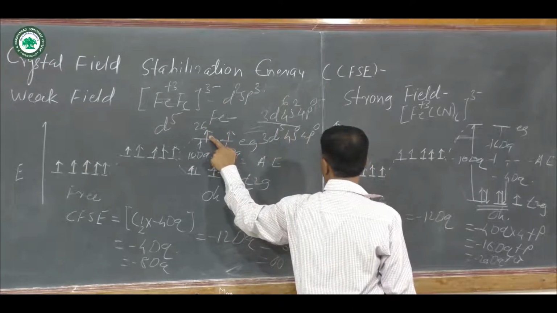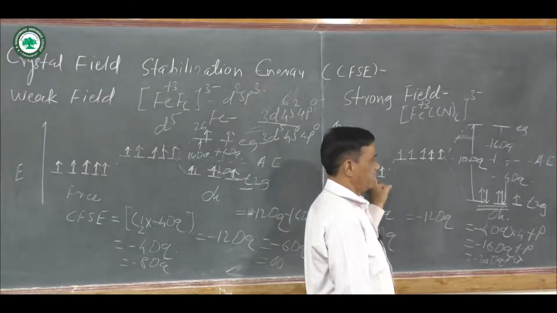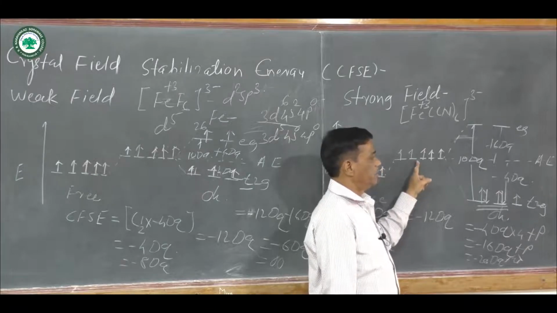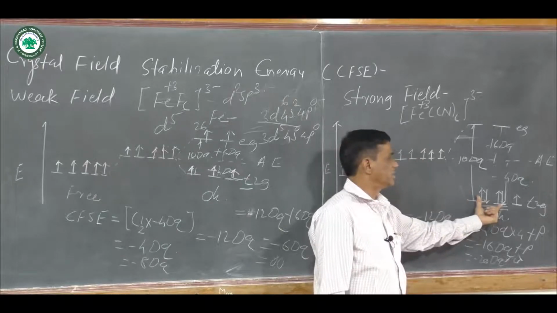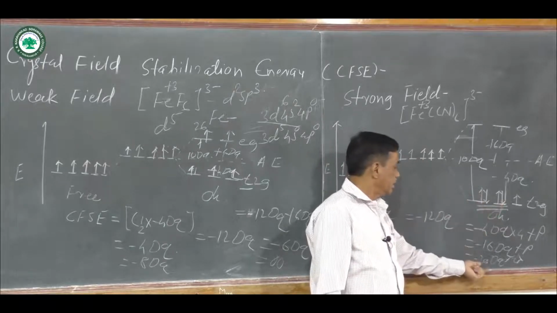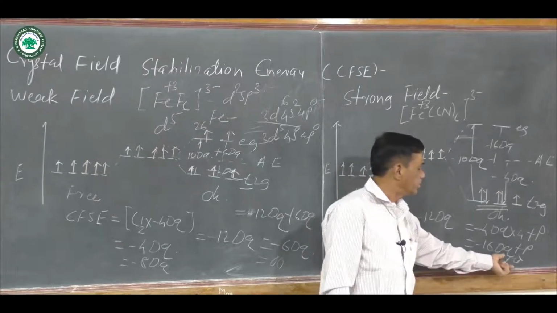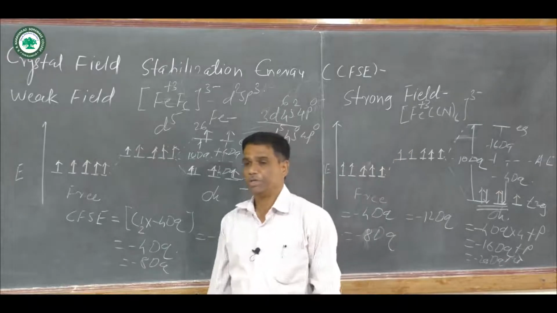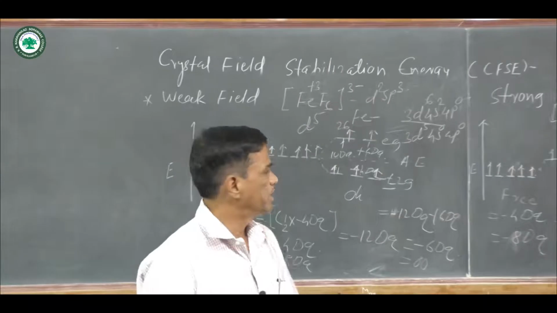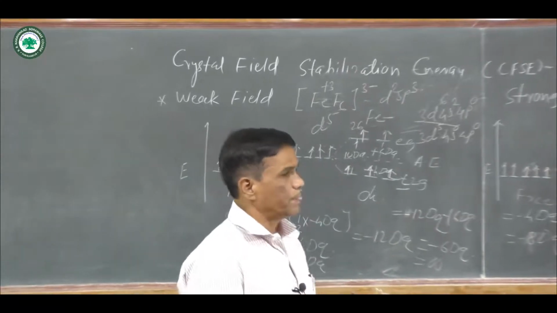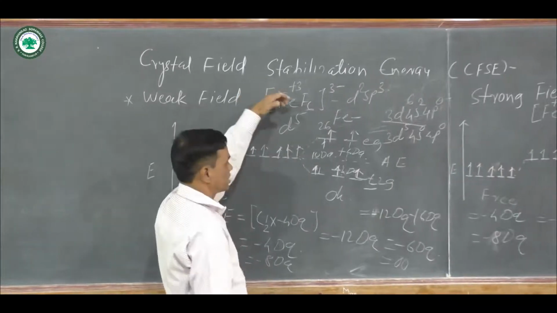Then when Fe3+ is formed, there is 3d5, 4s0, 4p0. These are the 3d orbital electrons, and when these d orbital electrons are present, pairing starts. When pairing starts, the crystal field stabilization energy is equal to minus 20 Dq plus 2P, and 2P is the pairing energy. Like that, you can find out the strong field and weak field for various complex compounds or complex ions.